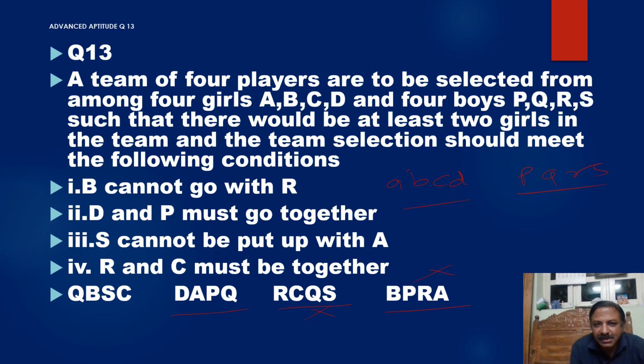At least 2 girls. B is a girl. C is a girl. Q and S are boys. B cannot go with R. D and P must go together. S and A cannot go together. R and C must be together.